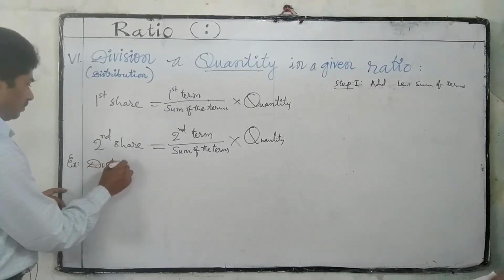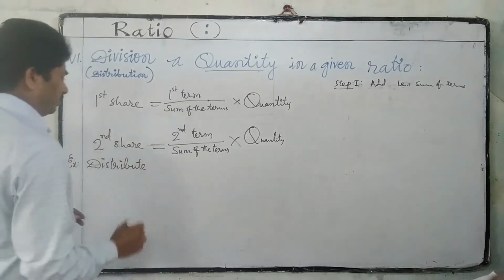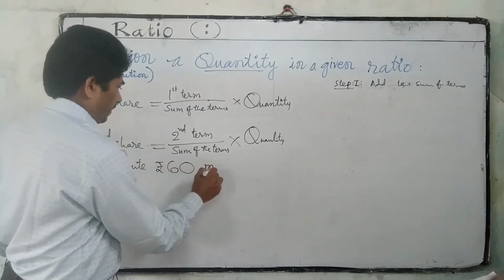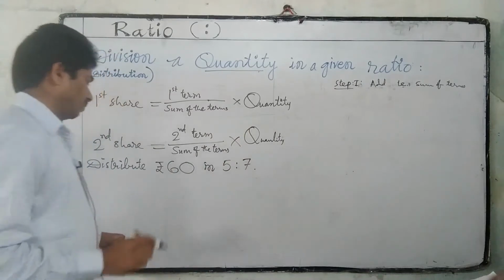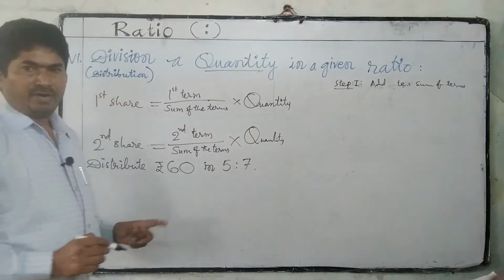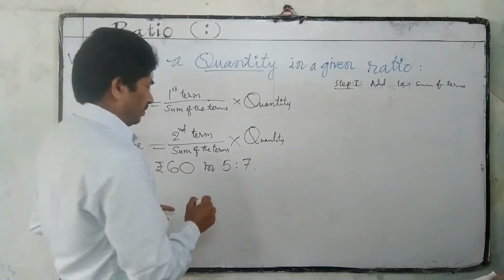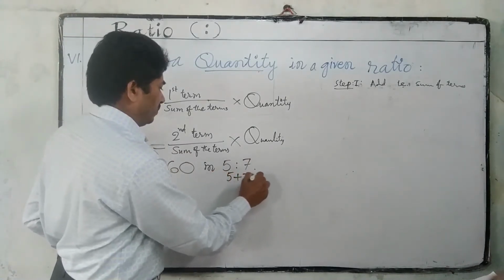Distribute 60 rupees in the ratio 5:7. What do we have to do first? First we have to take the sum of these terms: 5 plus 7 is 12.